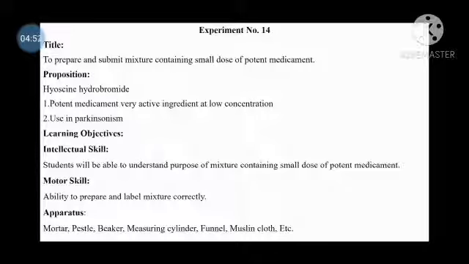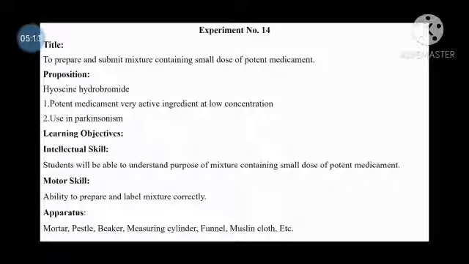Proposition: hyoscine hydrobromide, which is a potent medicament. First, a potent medicament is a very active ingredient at a low concentration. And second, hyoscine hydrobromide is used in the treatment of Parkinsonism.